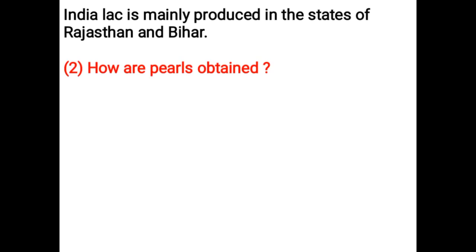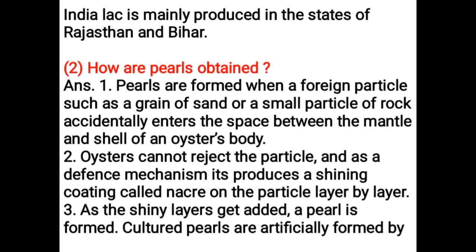How are pearls obtained? Pearls are formed when a foreign particle, such as a grain of sand or a small particle of rock, accidentally enters the space between the mantle and shell of an oyster's body. Oysters cannot reject the particle, and as a defense mechanism, it produces a shining coating called nacre on the particle layer by layer. As the shiny layers get added, a pearl is formed.